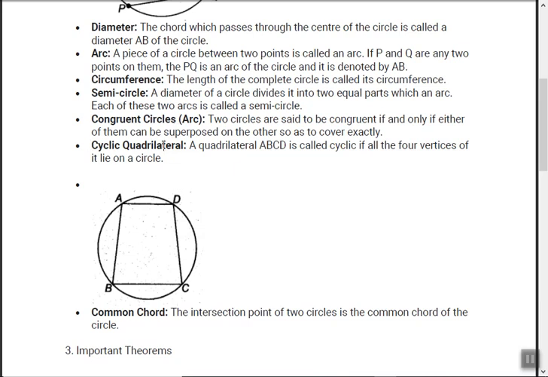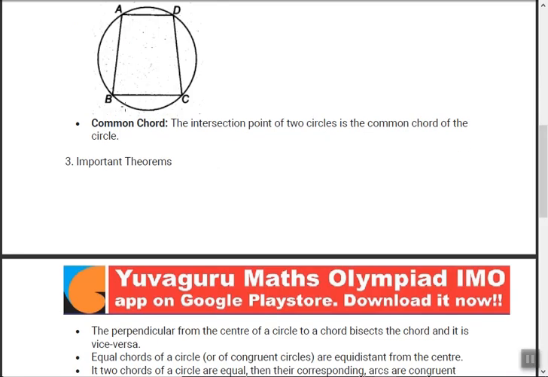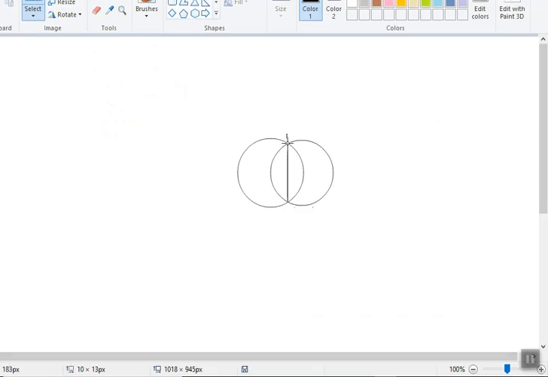Cyclic quadrilateral means what? A quadrilateral ABCD is said to be cyclic if all four of its vertices lie on the circle. See this ABCD, all four vertices lie on the circle. So this is known as a cyclic quadrilateral. What is a common chord? The intersection points of two circles: see, this is one point and this is another point, and when you join them, it's called a common chord.